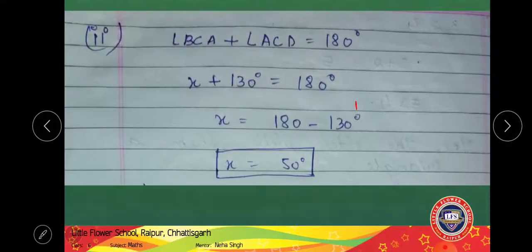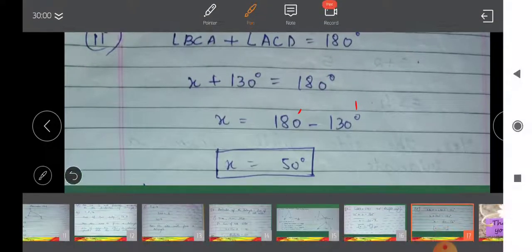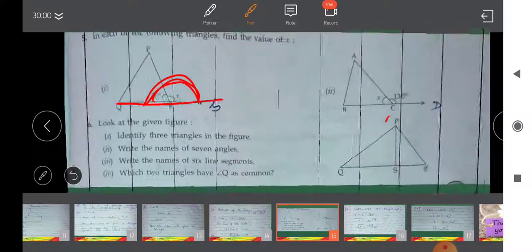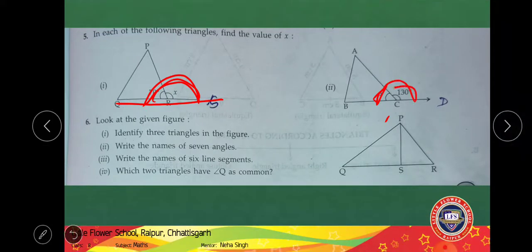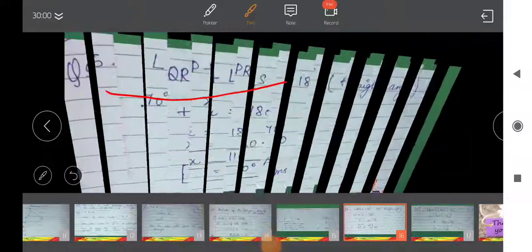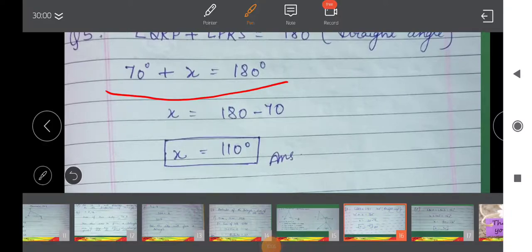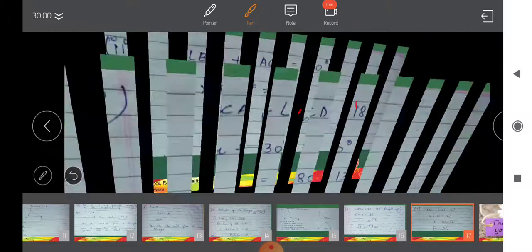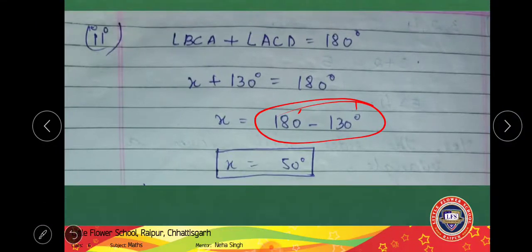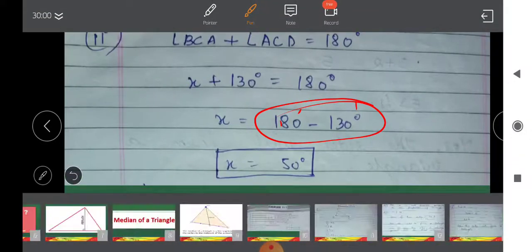Similarly, next question also, see what is given. x plus 130 will be how much? 180 degree. x plus 130 is 180 degree, right? So how are we going to solve? x plus 130 is 180. x will be 180 minus 130, which is 50 degree. So how did we find the value of x? It is 50 degree, right?